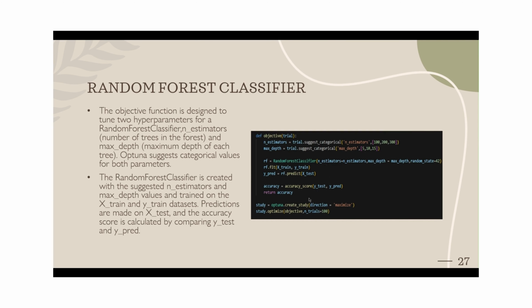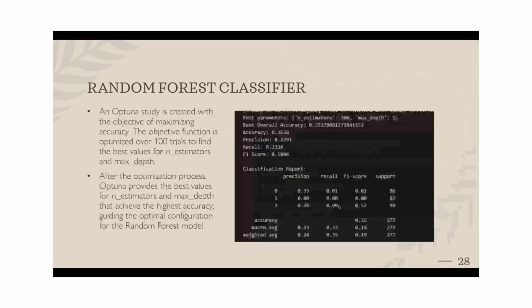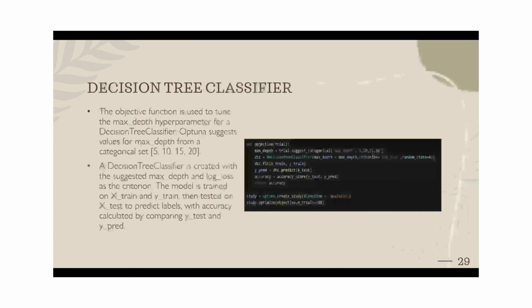And unfortunately, there is not much increase in the accuracy. We did the same for 100 trials, trying to maximize the accuracy. At the end, the best overall accuracy we have recorded is 0.35 for the random forest classifier. And these are the precision, recall, and F1 scores in the classification report.